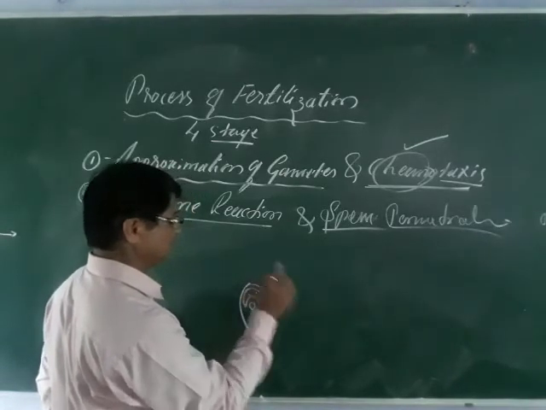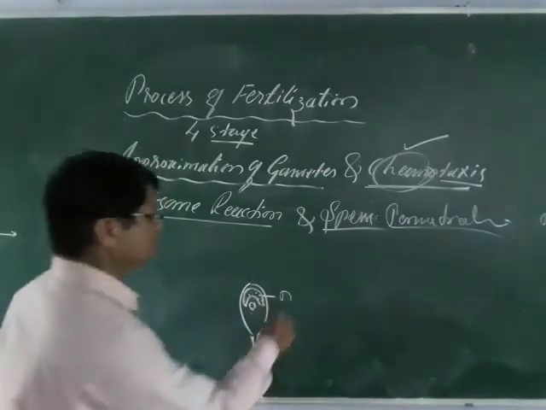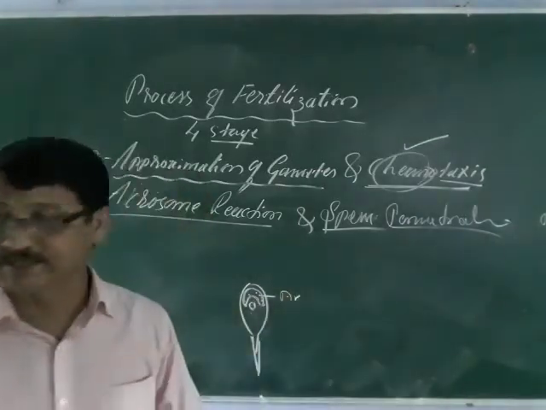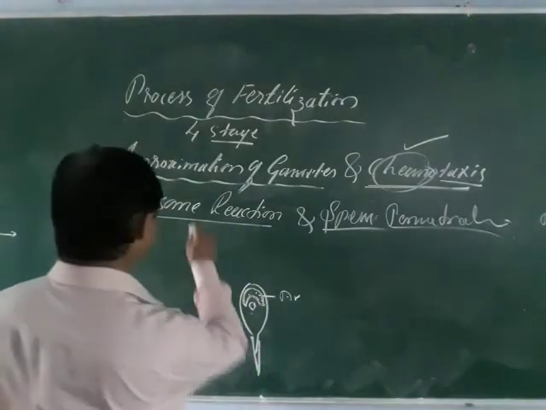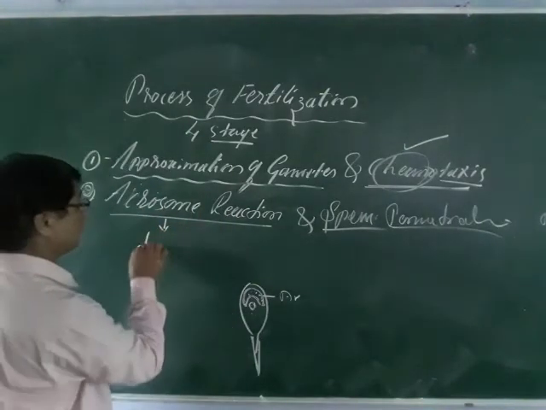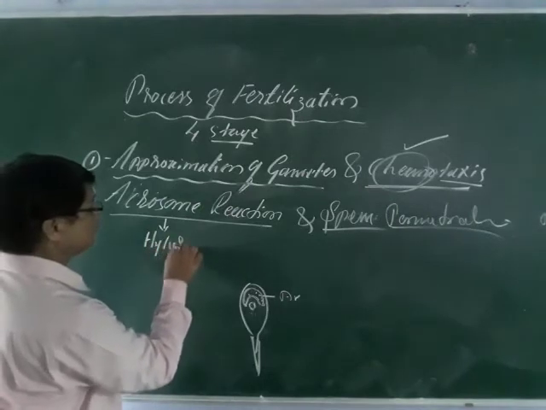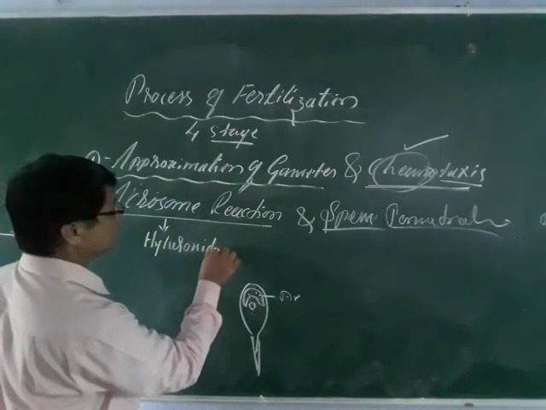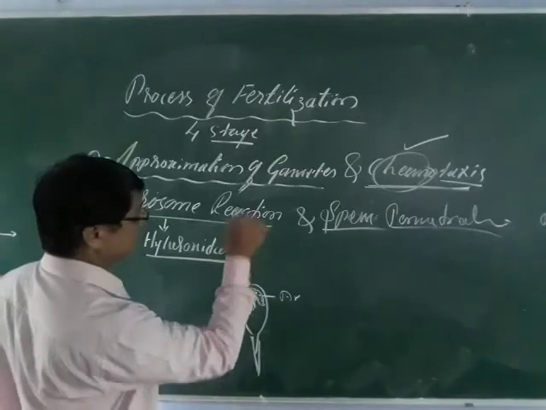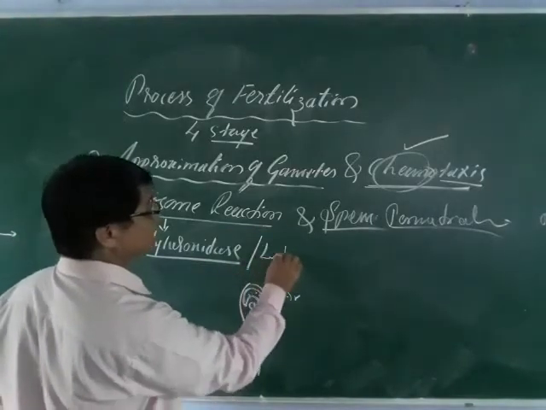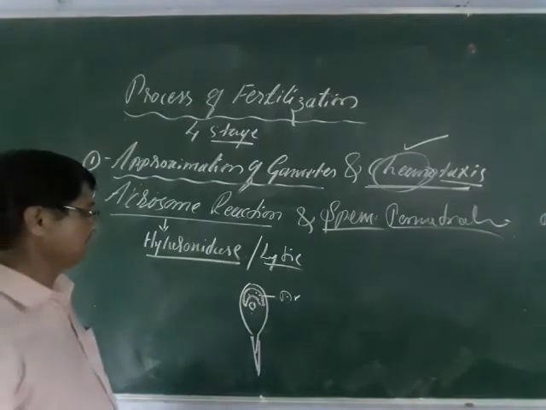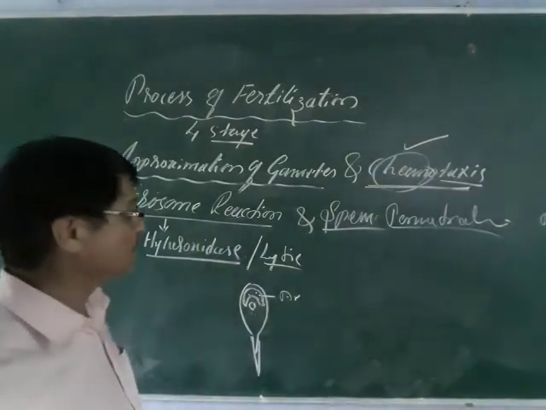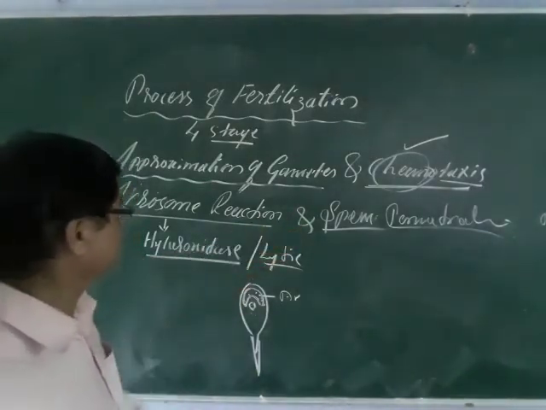This acrosome contains a substance, an enzyme, called hyaluronidase. It is also called the lytic enzyme, or the hydrolytic enzyme. This enzyme plays an important role in the penetration of the sperm.